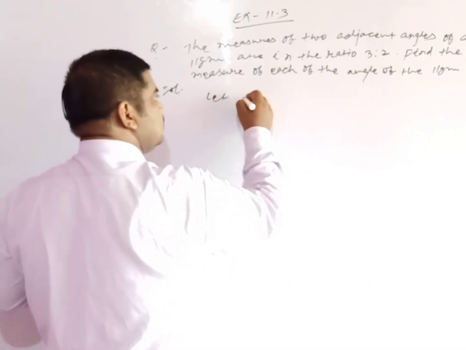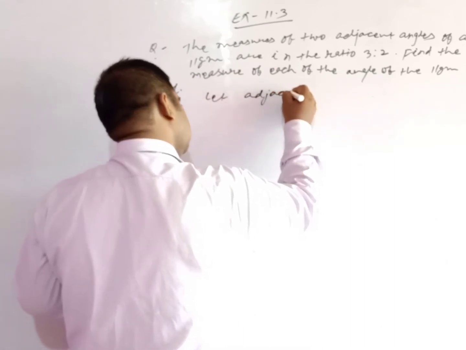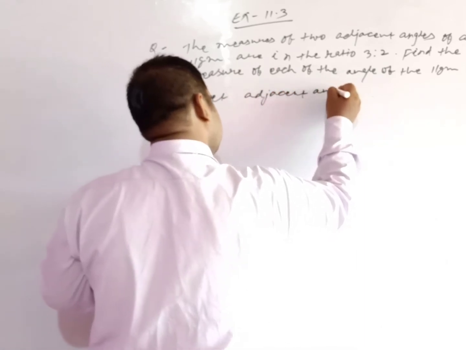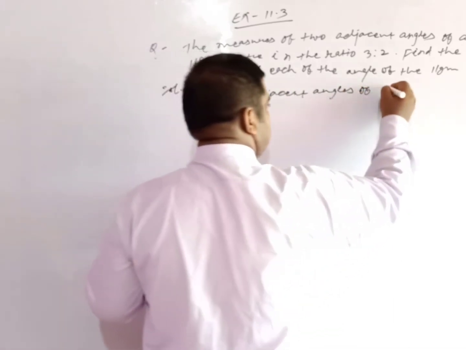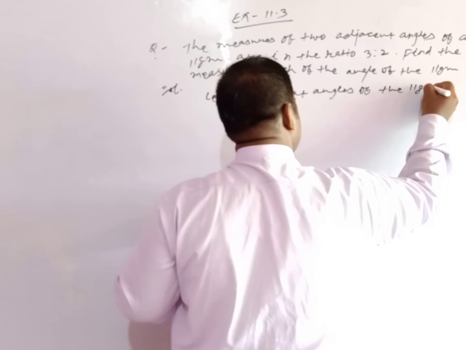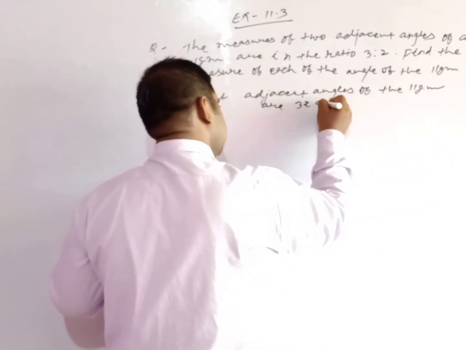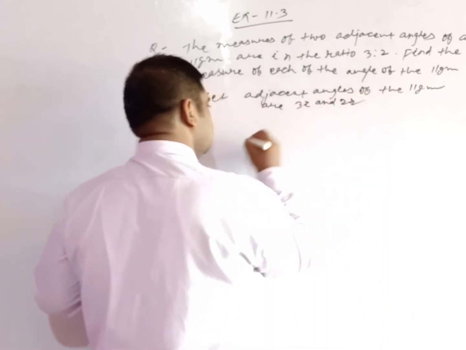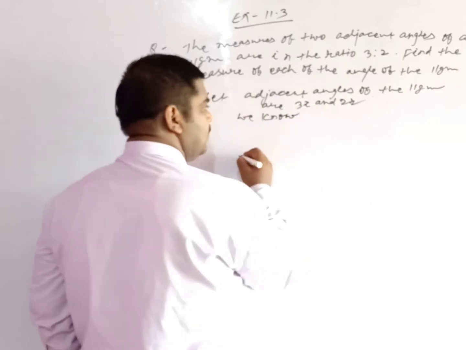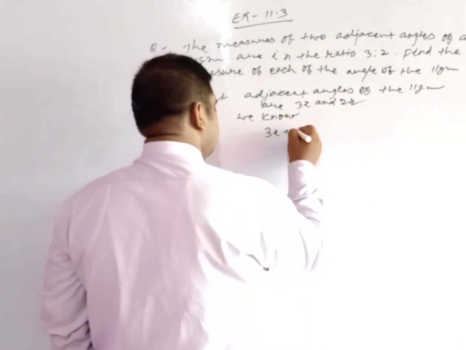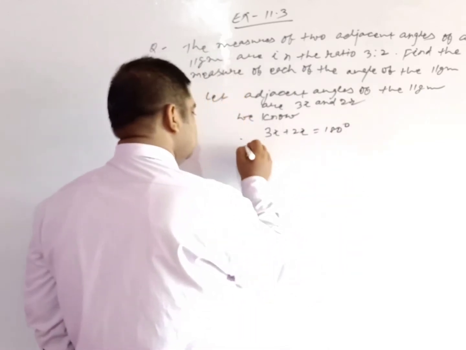So let adjacent angles of the parallelogram be 3x and 2x, and we know 3x plus 2x is equal to 180 degree.